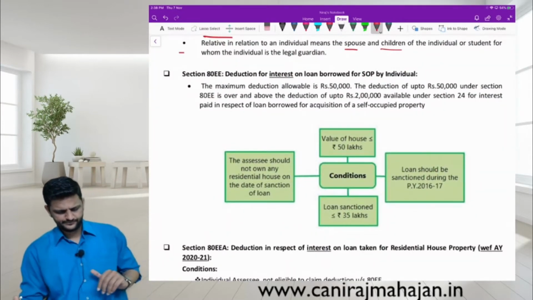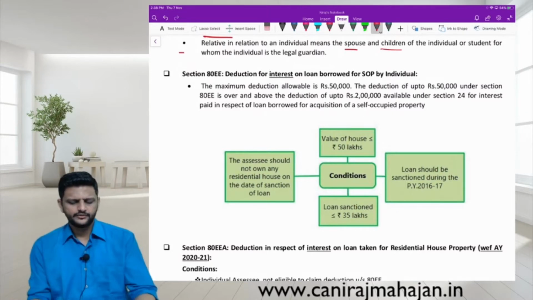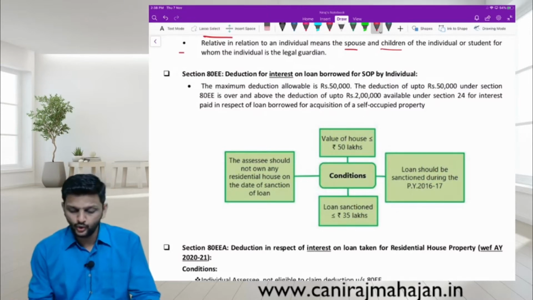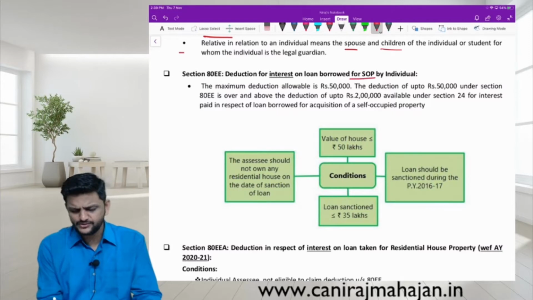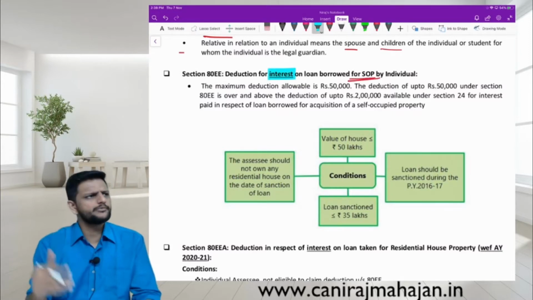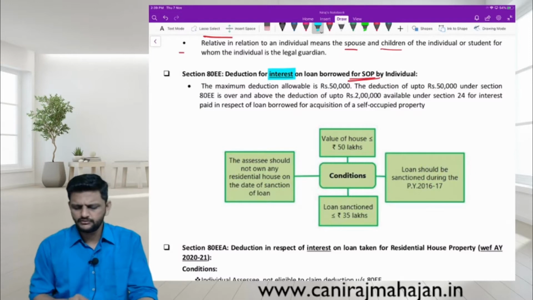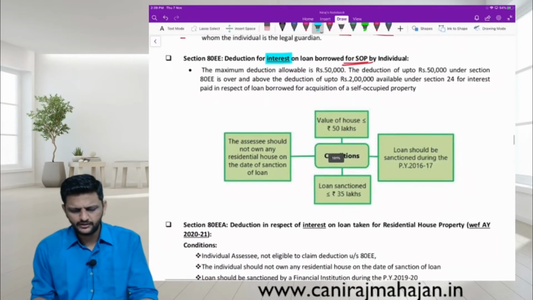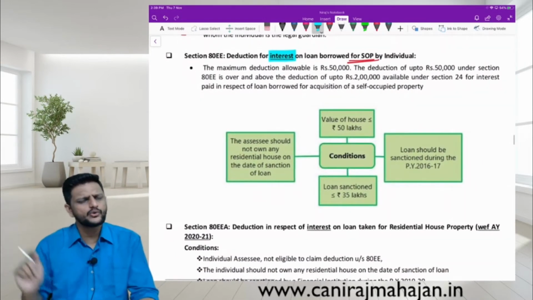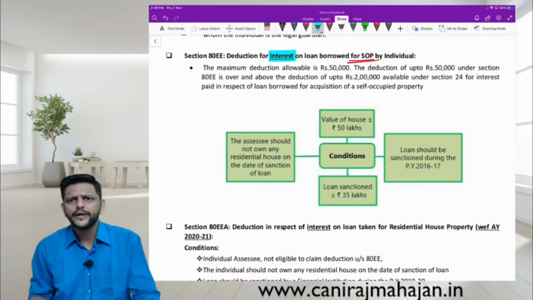80EE. Deduction for interest on loan borrowed for SOP by an individual. Principal was already covered, always covered since a long time in 80C. Which principal? Loan for housing purpose, correct? Principal is covered, as well as interest on housing loan is already covered in 24B, house property. Yes or no?